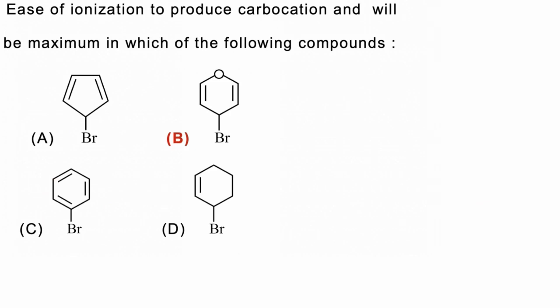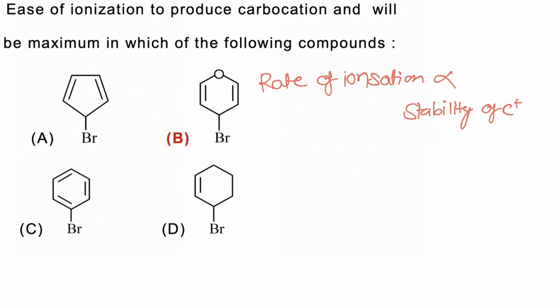In this question we have to find which of the following molecules will produce a carbocation most easily, or in which case ionization takes place to the maximum extent. The rate of ionization, or rate of formation of a carbocation, depends on the stability of the carbocation. The higher the stability of the carbocation, the more easily it will be formed.